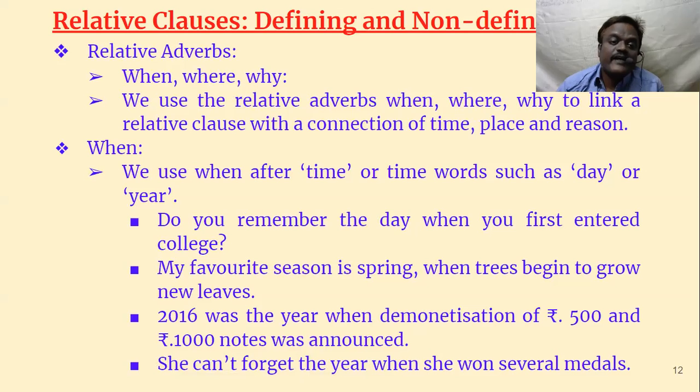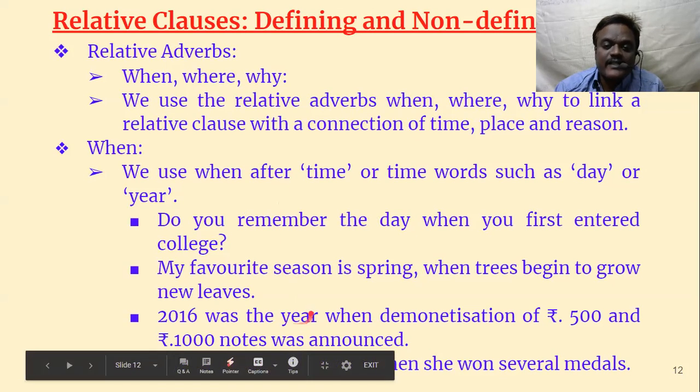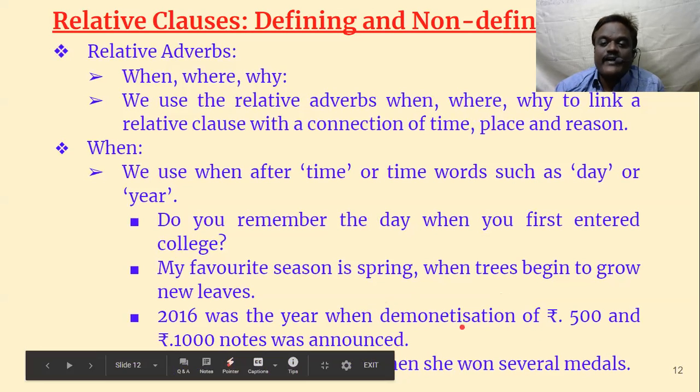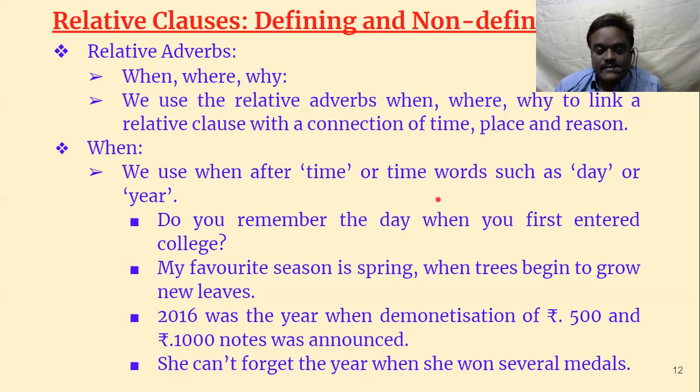So we are defining 2016: what is that year? The year when demonetization was announced. That year is given some extra information, so once again it is an adjective clause. She can't forget the year when she won several medals. Again, year is defined as when she won several medals.